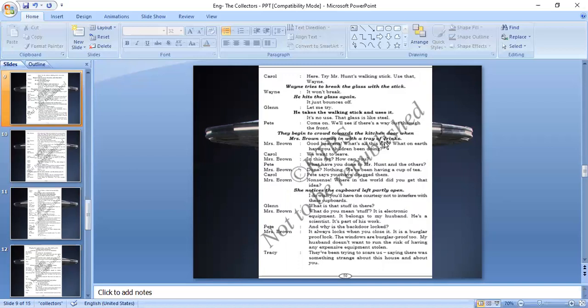But Wayne finds the back door locked and there is no key. The same is true of the window, and they are not able to break it open with Mr. Hunt's stick, as the glass is like steel. They decide to look for a way out through the front.